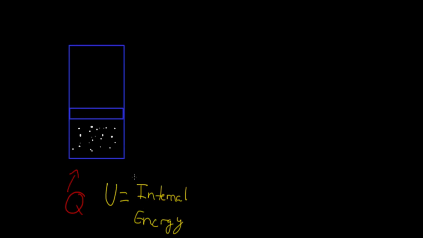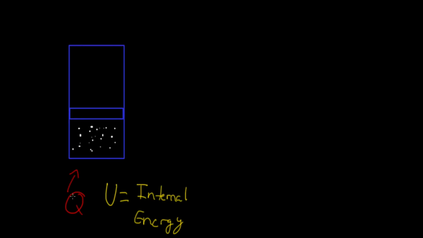And this includes things like kinetic energy. So these molecules are moving around, they're vibrating, they're bouncing off walls. So that includes that, and there's other forms of energy. There's potential energy, there's energy between the bonds of the atoms. So there's a lot of energy in here. We're going to take all that energy and we're going to call it internal energy. We're going to call it U.